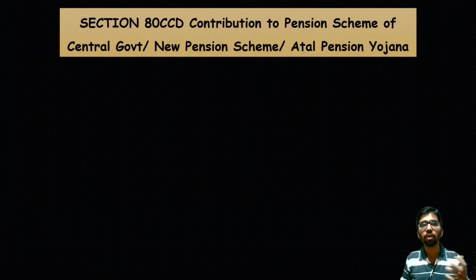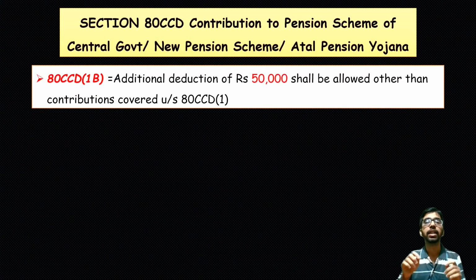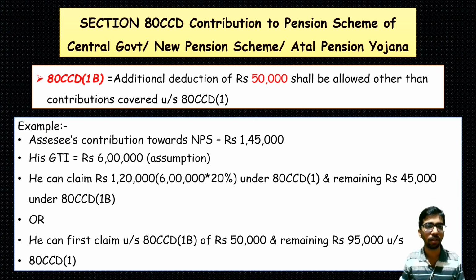Continuing with the same section, 80CCD subsection 1B, that is also the employee's contribution. An additional deduction of 50,000 shall be allowed, other than the contribution covered under 80CCD subsection 1. It will be easier to understand with the following example. The assessee's contribution towards NPS is 1,45,000 during the financial year. His gross total income, because he is not a salaried employee, so gross total income information has been given, is rupees 6 lakh. It is an assumption.